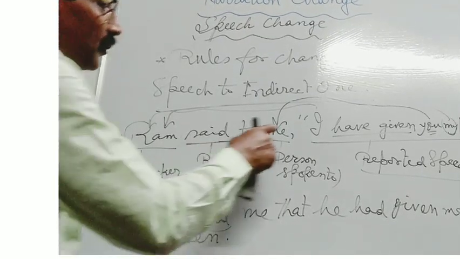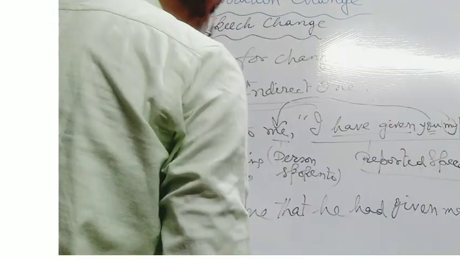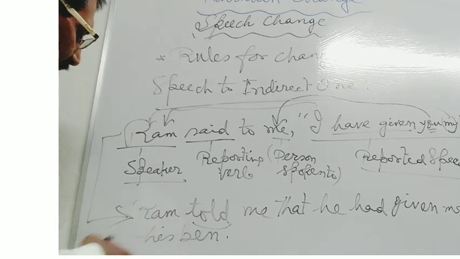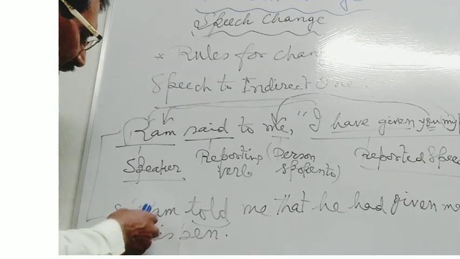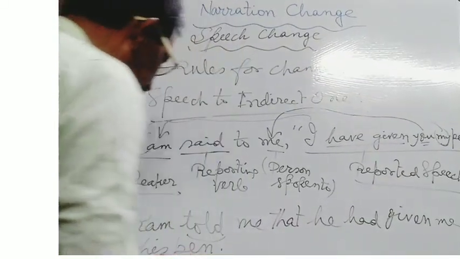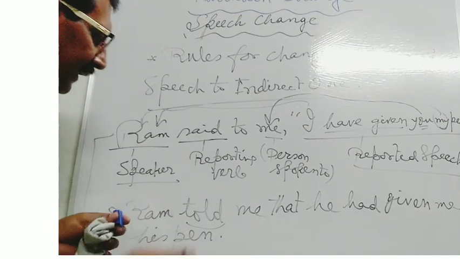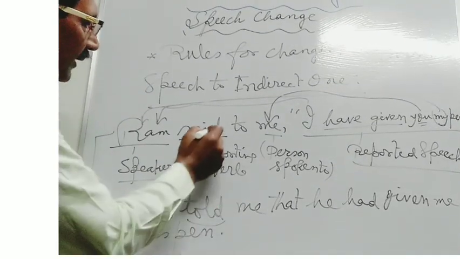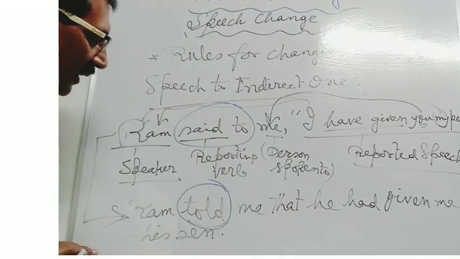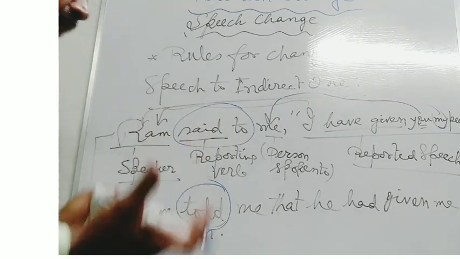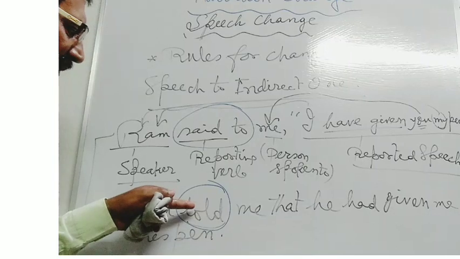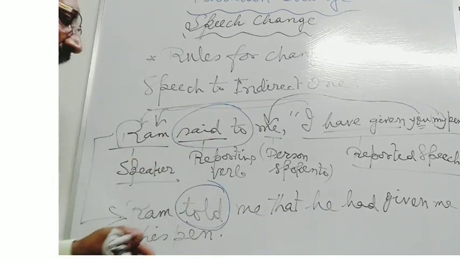Here Ram said to me, "I have given you my pen." And at the time of converting the speech in indirect way, you will have to write it in this way: Ram told me that he had given me his pen. Here in this speech, you have seen that said to has been replaced by told. At the time of reporting the speech in indirect way, you have to use the reporting verb told instead of said to.